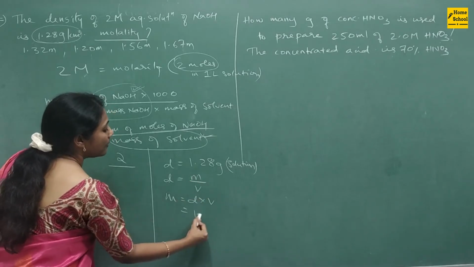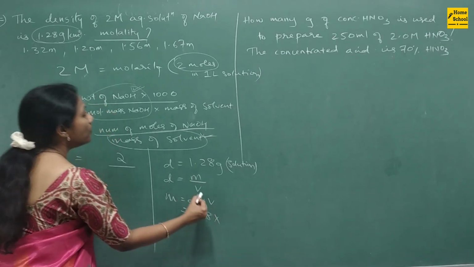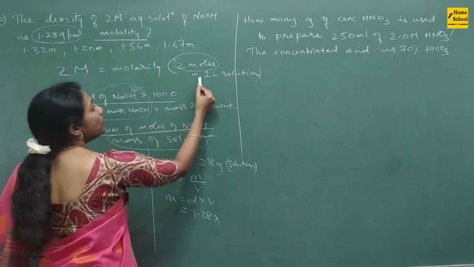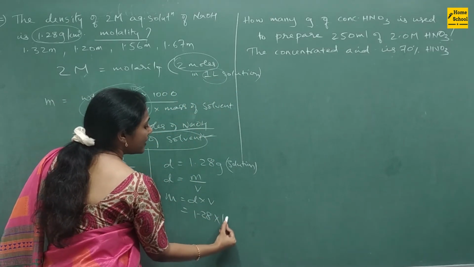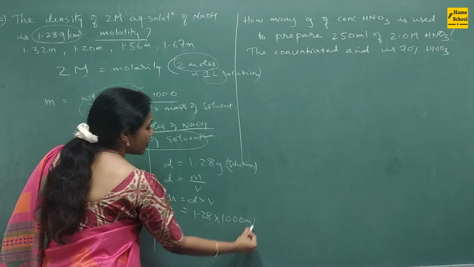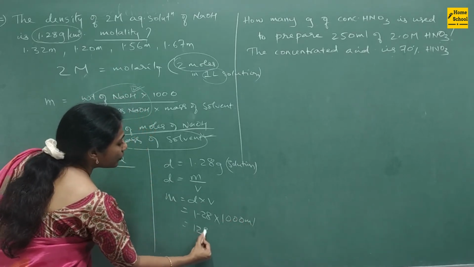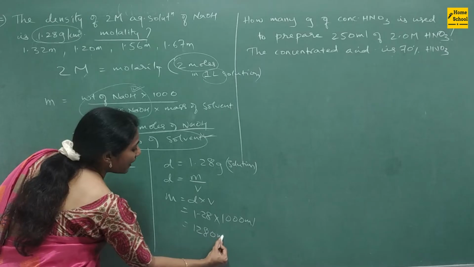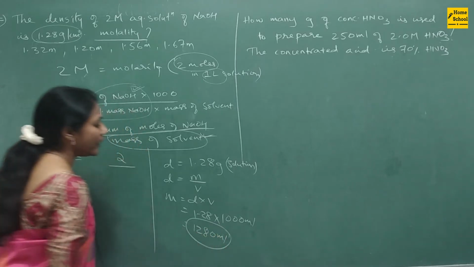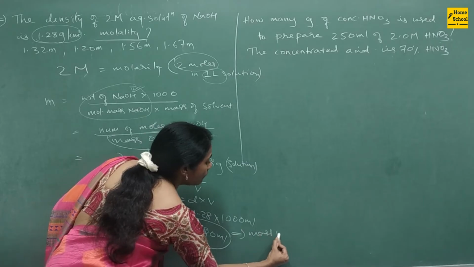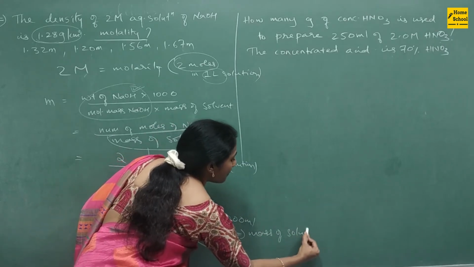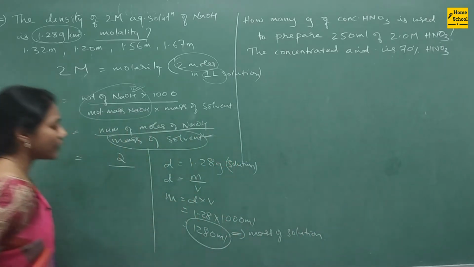Density they gave 1.28. Volume of solution is how much? 2 moles in 1 liter, right? So 1 liter means what? It is 1000 ml. So what is your answer? 1280 grams I got. This is the mass of solution. Okay, fine.